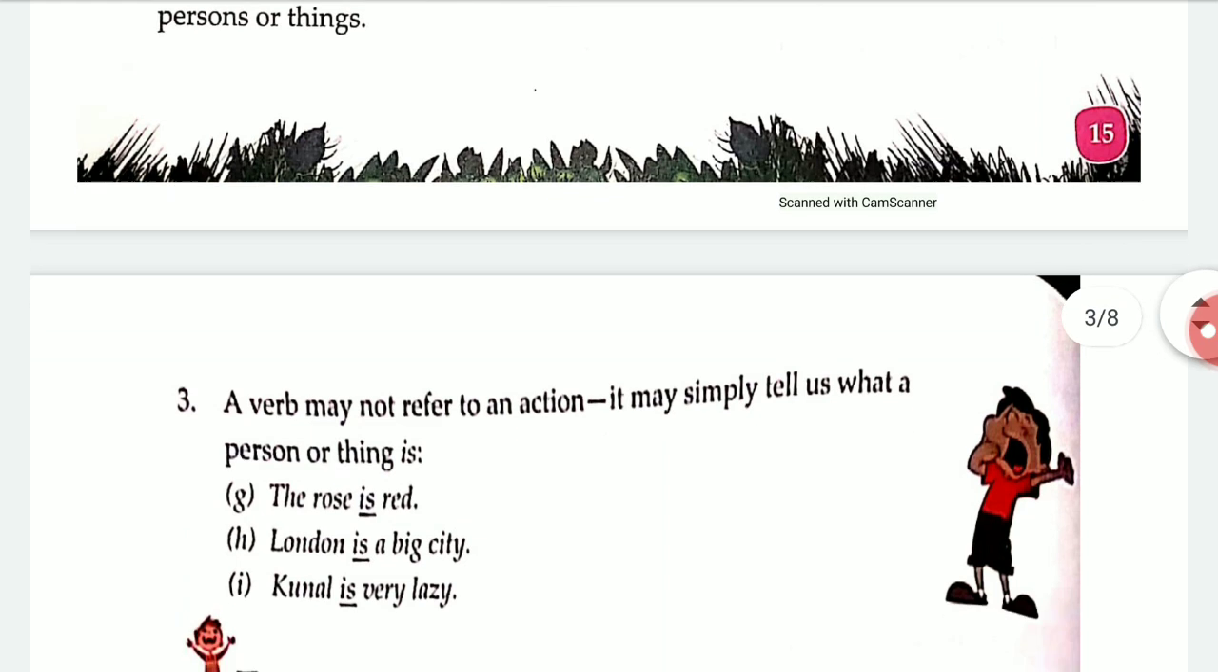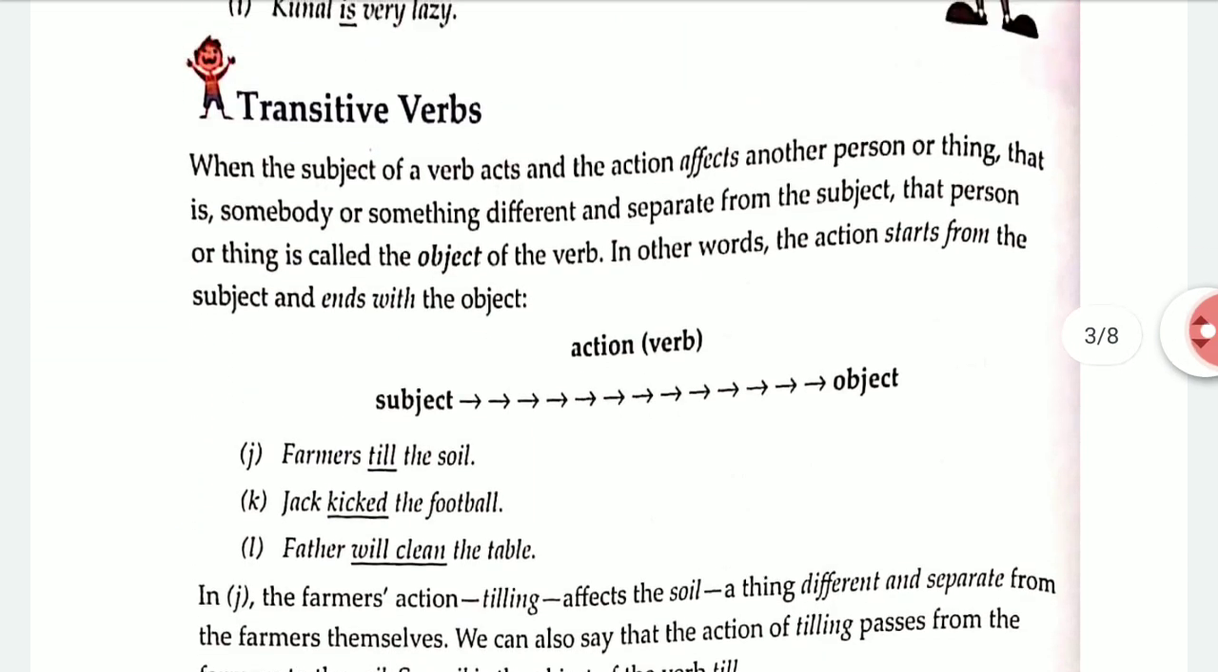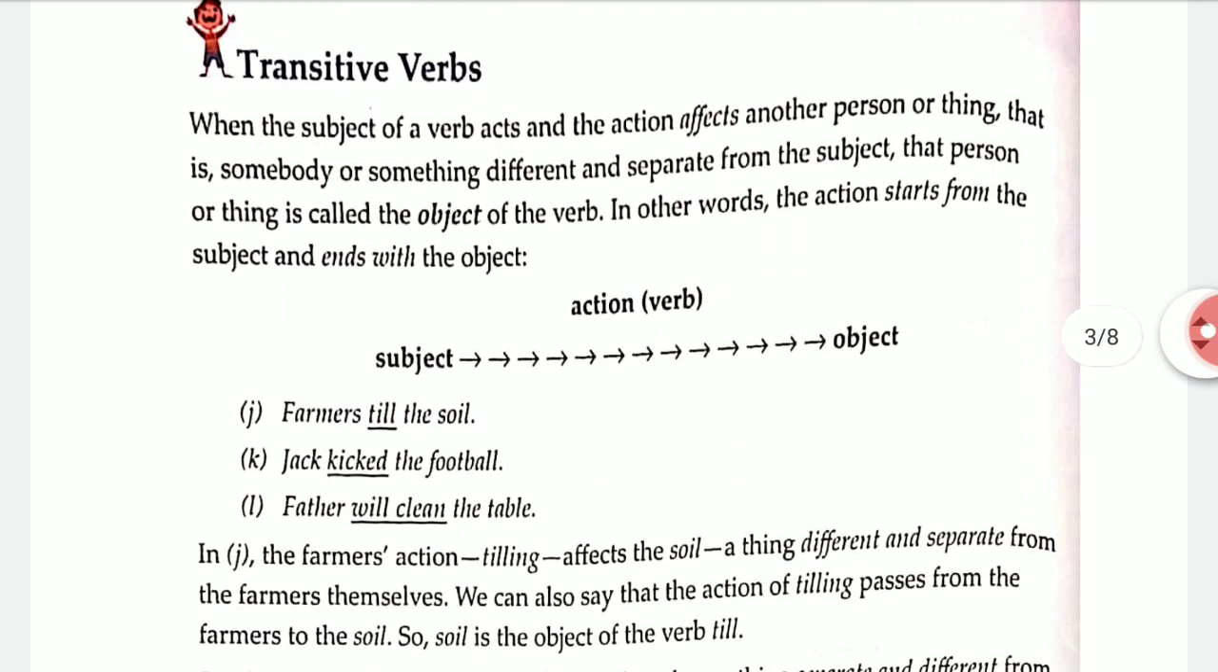Right? So today we are here with the transitive verb, and we'll go through that, and you have to make yourself understood about this transitive verb. Okay, so now let's begin.